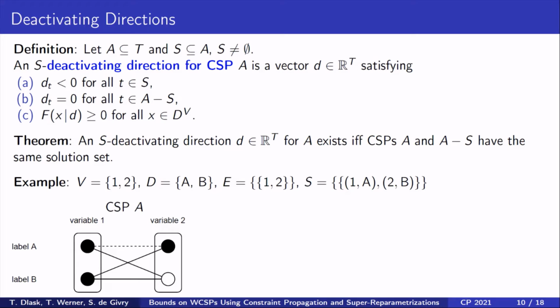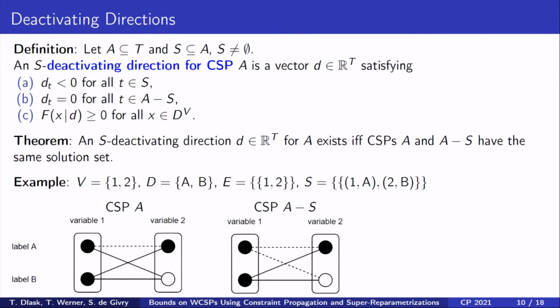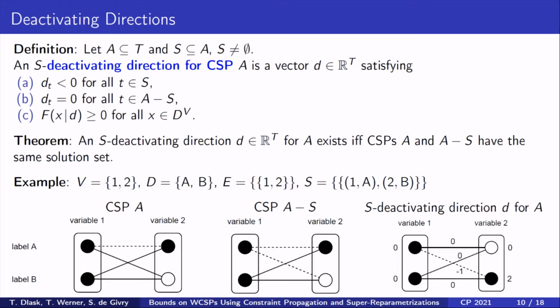For illustration, consider the CSP in this picture. Set S contains only the binary tuple 1A, 2B. If this tuple is forbidden, we obtain CSP A-S shown on the right. Clearly, CSPs A and A-S have the same set of solutions because label B is forbidden for variable 2. As a consequence, there exists an S deactivating direction D, which is shown on the right and has the same structure as A. In the weighted CSP D, the weight of the tuple in S is negative, -1 in particular, and the weights for the remaining allowed tuples of the CSP are 0.